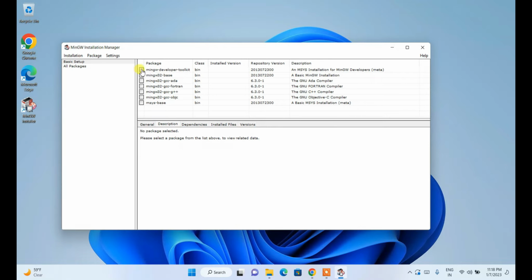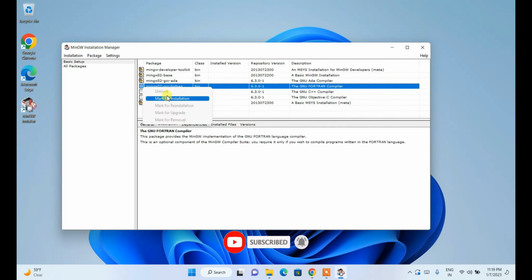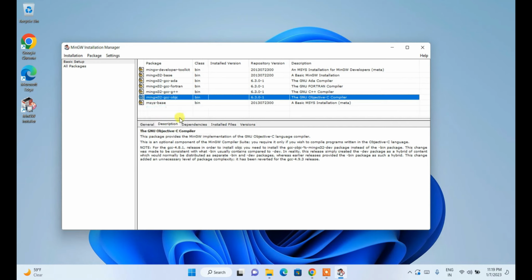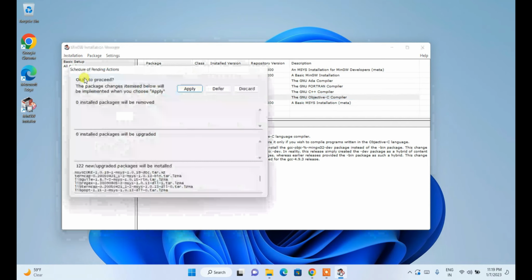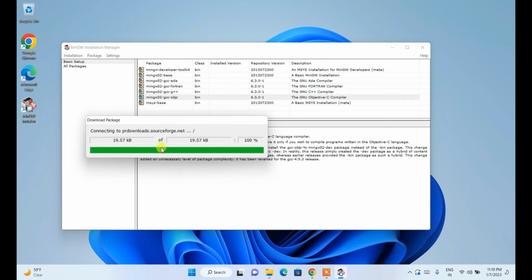Select the packages for GCC and G++ compilers. Wait for the installation to complete.